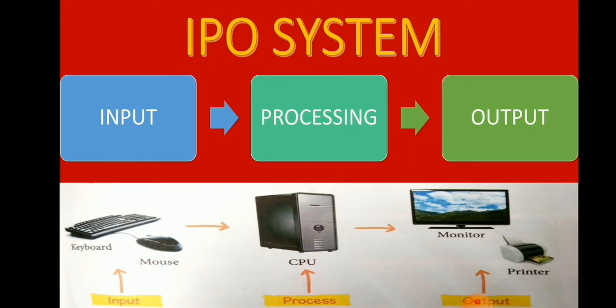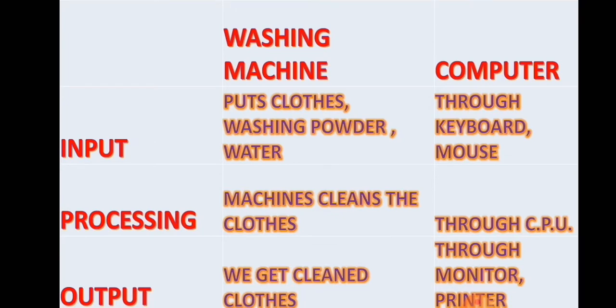Let us understand through an example. Your mother puts all the dirty clothes along with washing powder, water and switches on the washing machine. Now machine starts, so the process of cleaning is going on. The machine is washing the clothes. The third step is that we get clean clothes.